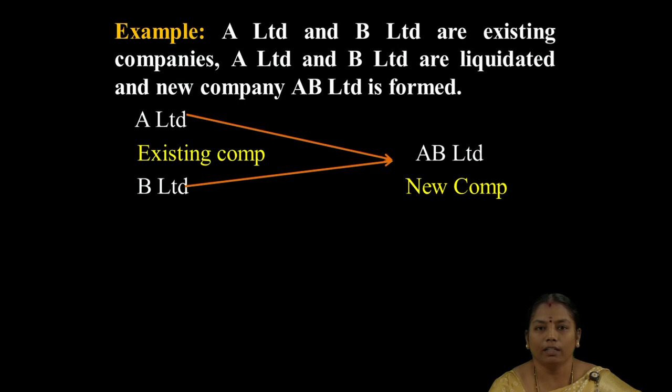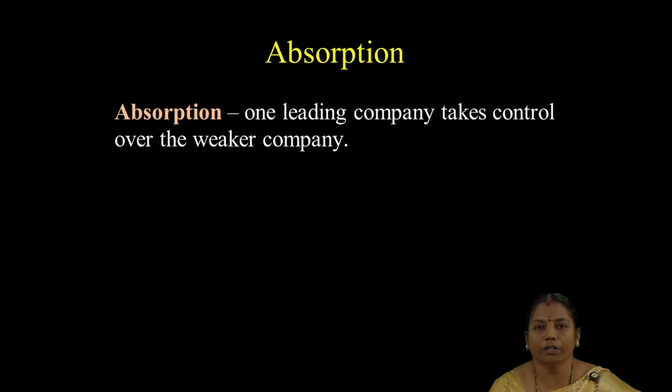Here A Limited and B Limited are two existing companies. These two existing companies go into liquidation and form a new company as AB Limited. This is called amalgamation.